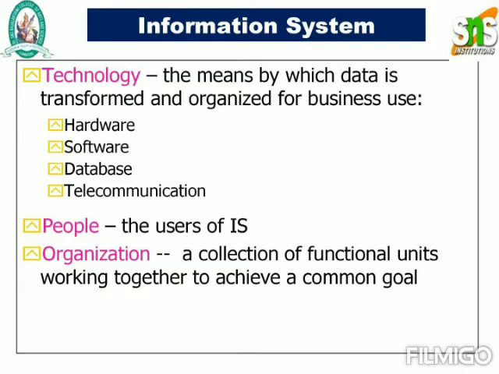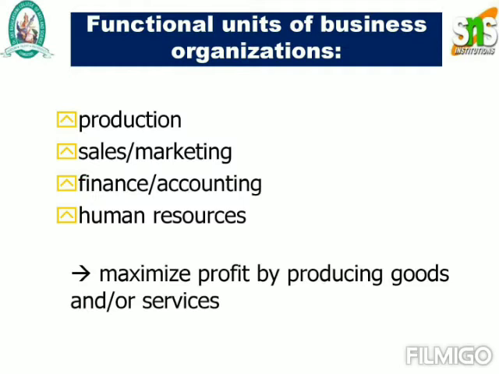So it will contain your hardware, software, database, and telecommunications. People is nothing but the users of your information system, and the organization is nothing but a collection of functional units working together to achieve a common goal. So next one is the functional units of a business organization.